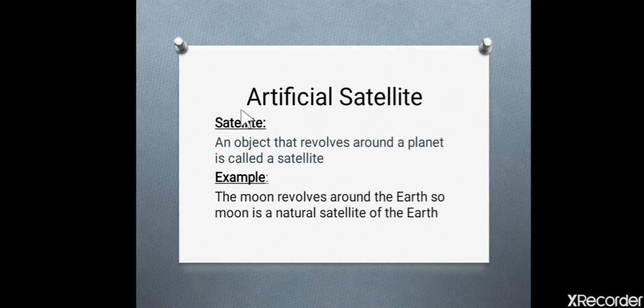Artificial satellite. First we have to understand what is satellite. An object that revolves around a planet is called satellite. Satellite has two types, natural satellite and artificial satellite. For example, the moon revolves around the earth. It is not made by the man. So, moon is a natural satellite of the earth.